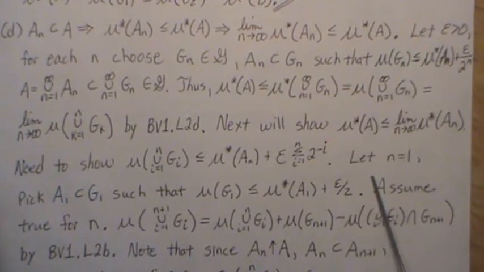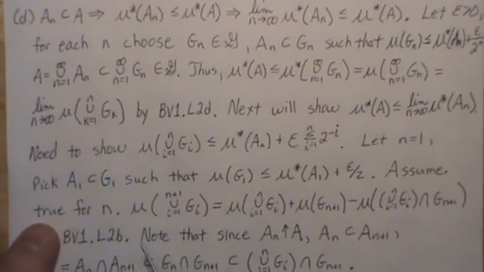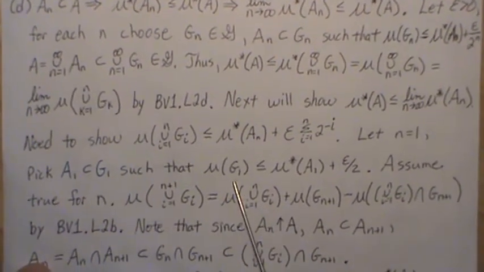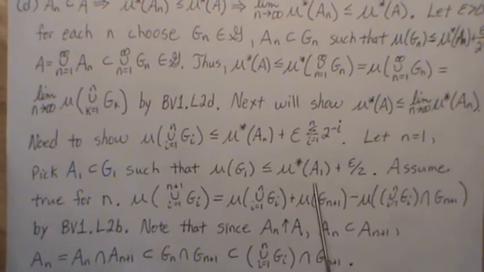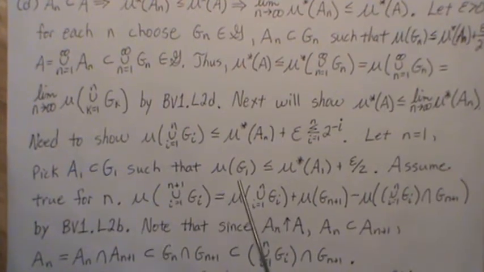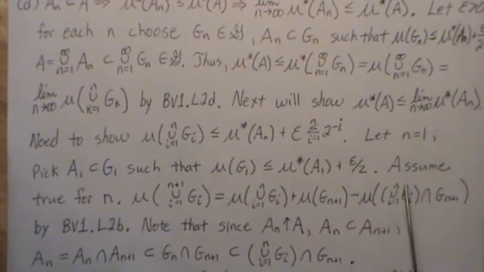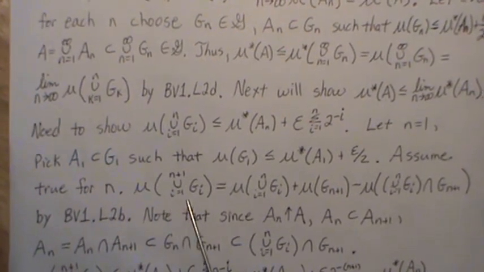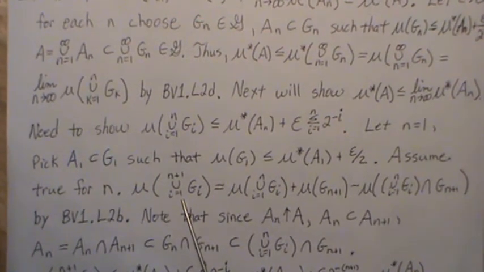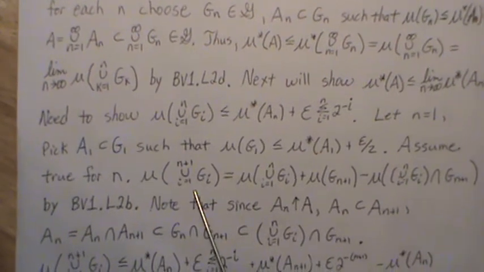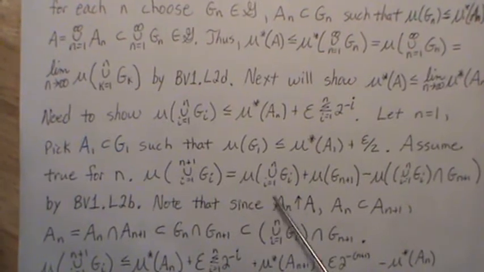So we're going to prove it by induction. Let n equal 1, and we're going to pick a G1 such that A1 is a subset of it, such that the measure of A1 plus some small quantity is greater than mu of G1. Now let's assume it's true for n, and then we're going to prove it for n plus 1, that it has to hold too. So the measure of this union from 1 to n plus 1 is equal to this measure.